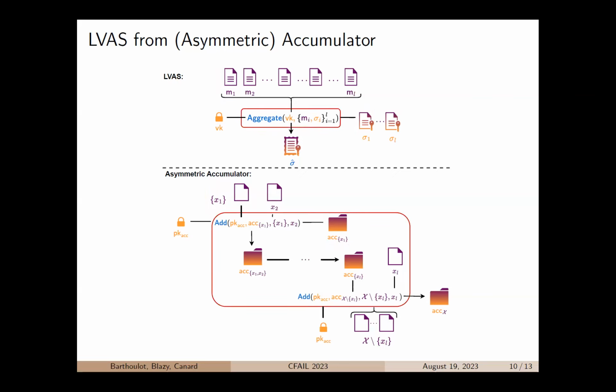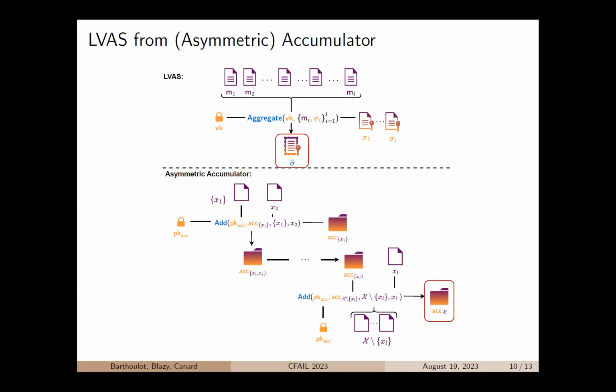And thus, our idea for the aggregate algorithm is simply to run the add algorithm several times. We start with the accumulator of the set that contains only the element X1. We add X2 to it, and we continue until we have added all the L elements, which are all the messages M1 to ML that we wanted. Doing so, we obtain that the aggregate signature is actually an accumulator.